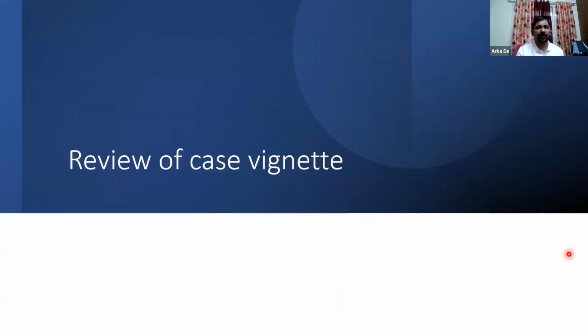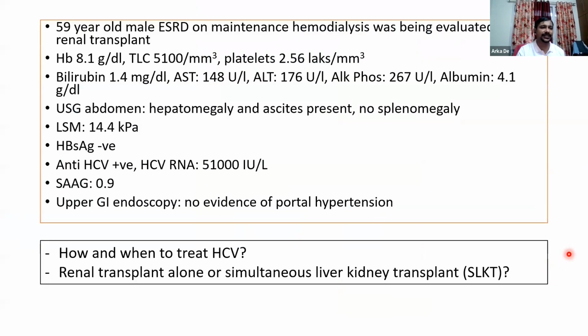Before I end, let's just come back to our case vignette. Our patient had normal platelet counts, AST and ALT were significantly elevated, and albumin was normal. He had ascites, but it was a low SAAG ascites. LSM was repeated using FibroScan followed by RFE on 2 occasions, and on both occasions it came in a cirrhotic range. However, on the upper GI endoscopy, there were no varices.